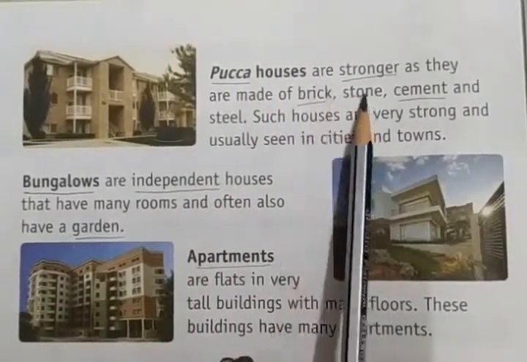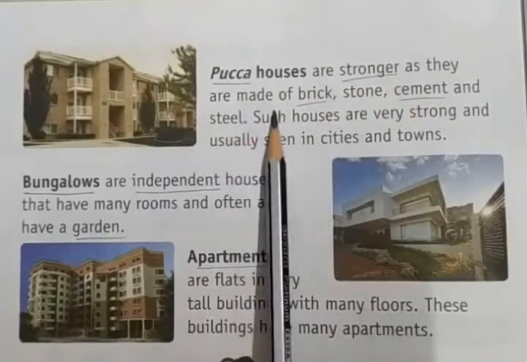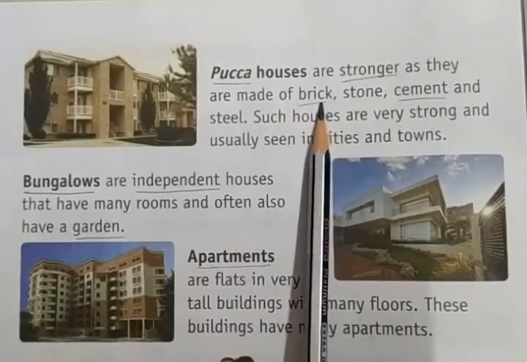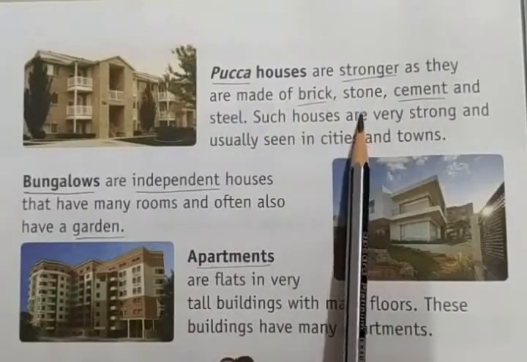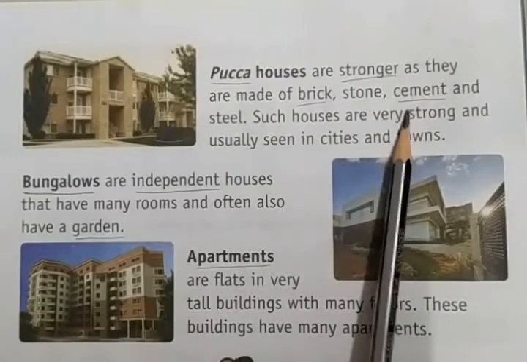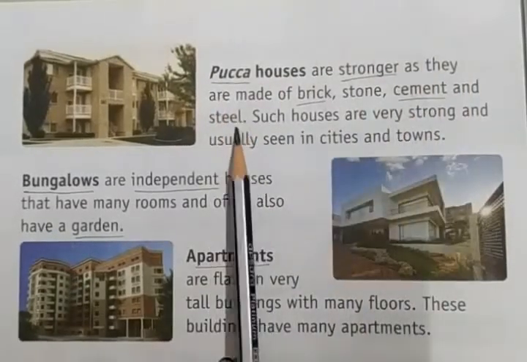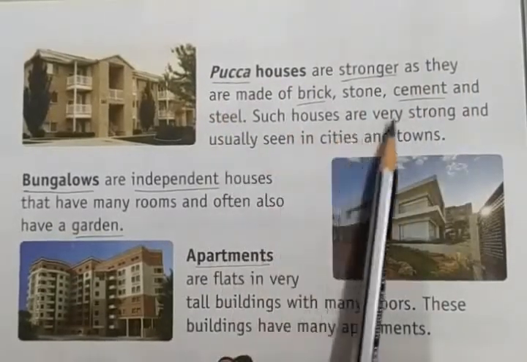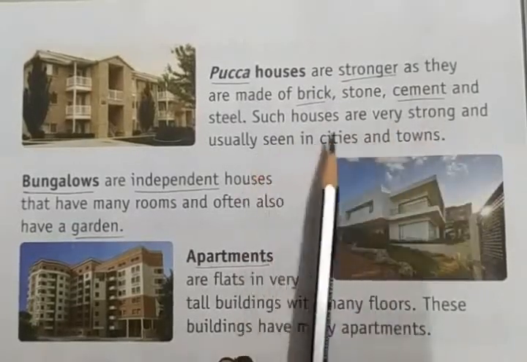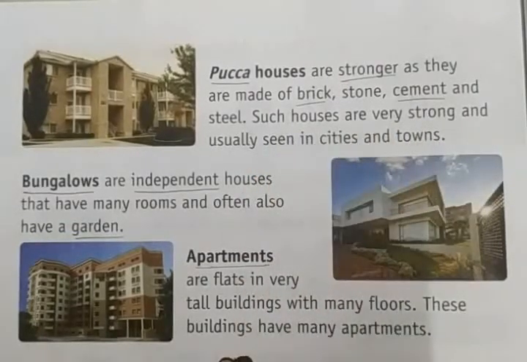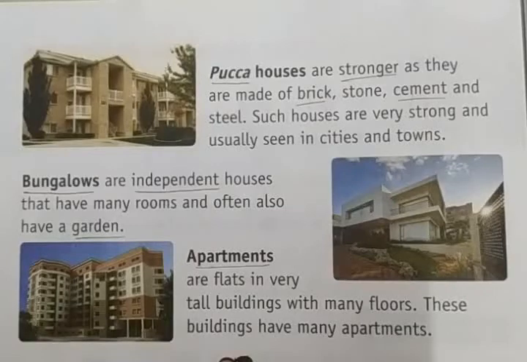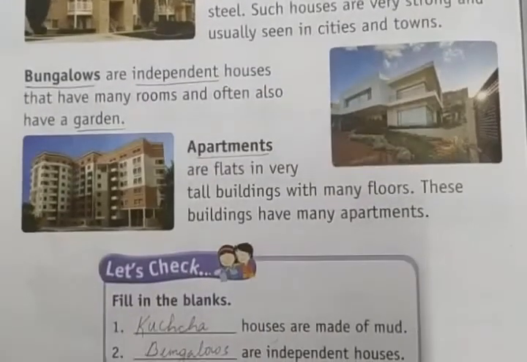Pakka houses are stronger as they are made of brick, stone, cement and steel. Such houses are very strong and usually seen in cities and towns. Where do we see them? In cities, districts and talukas.